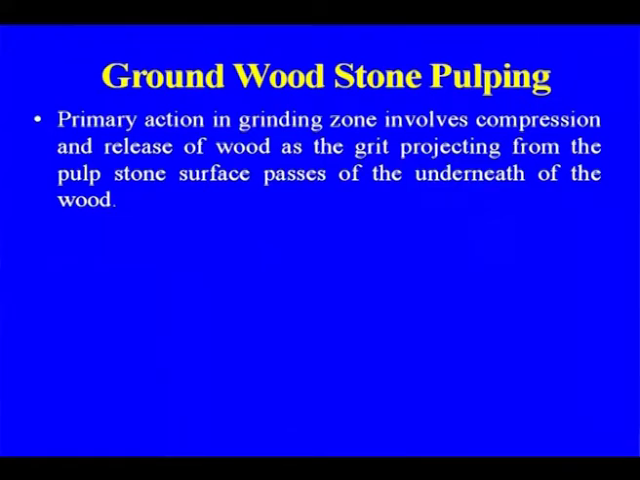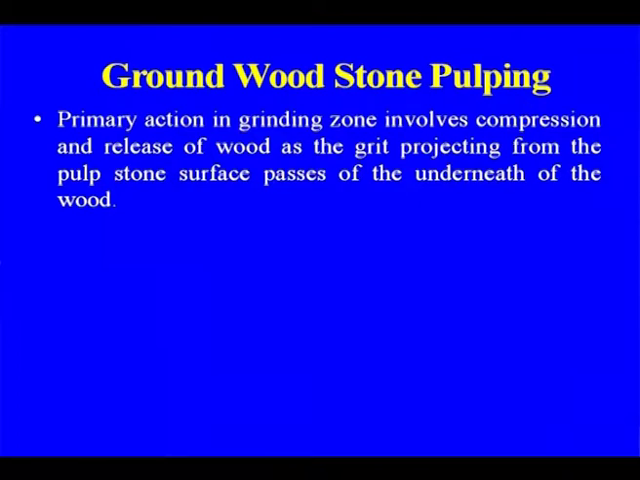This is the ground stone pulping that was used earlier, and many mills, just like the Nepa paper mill, are still using the ground stone. One section is there for making it. But in the case of Hindustan Paper Kerala, they are having thermomechanical pulping. The primary action in the grinding zone involves the compression and release of the wood as the grit projects